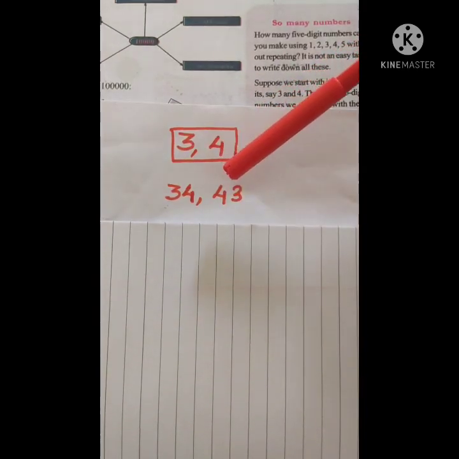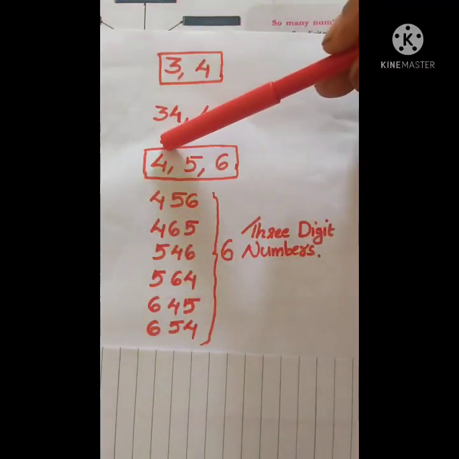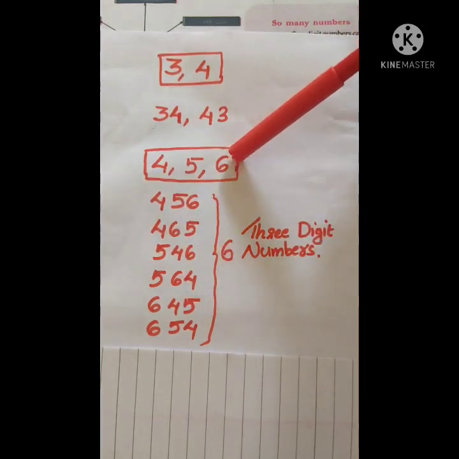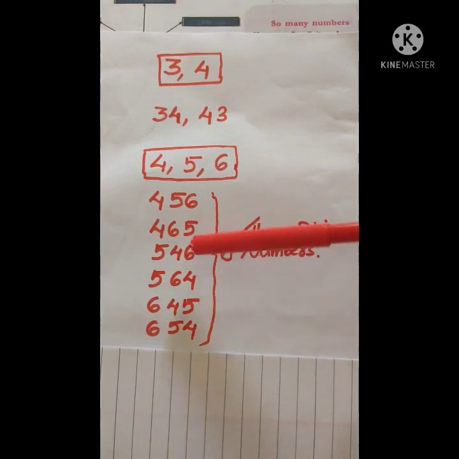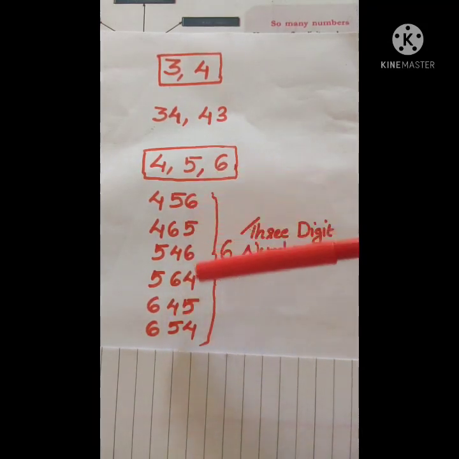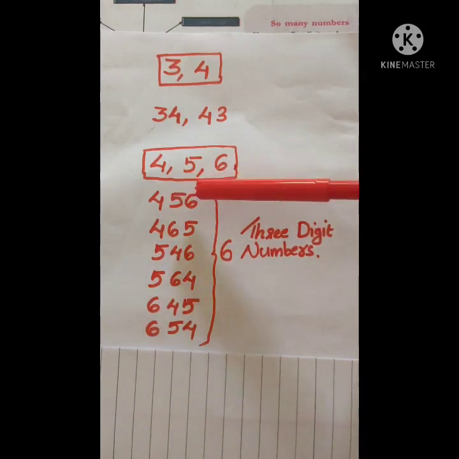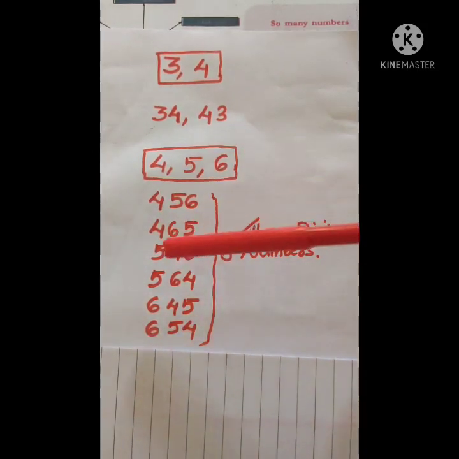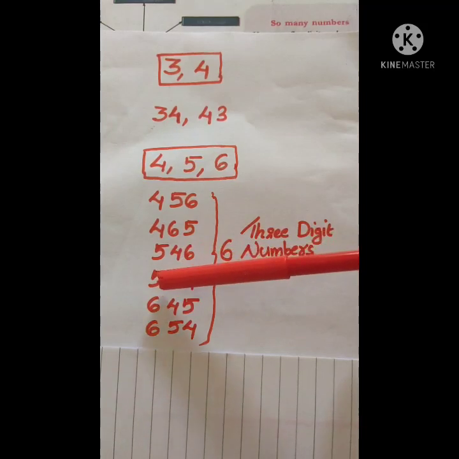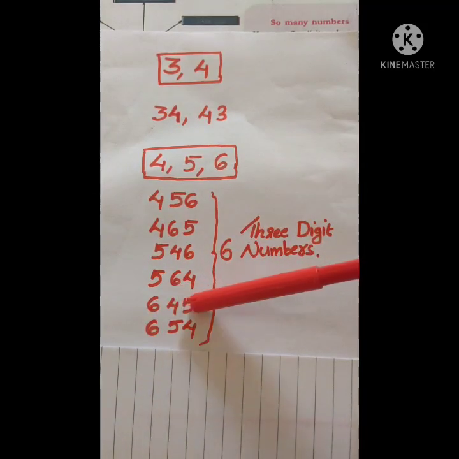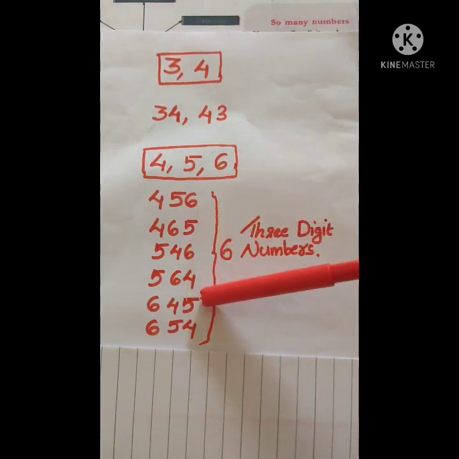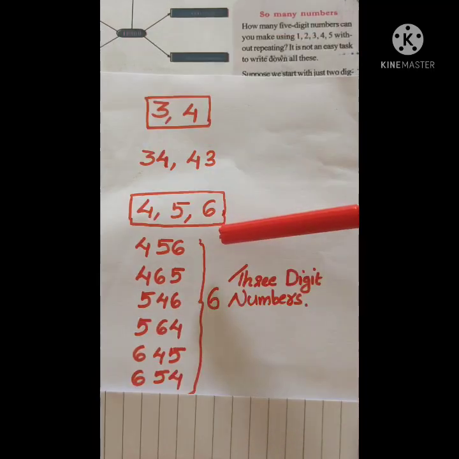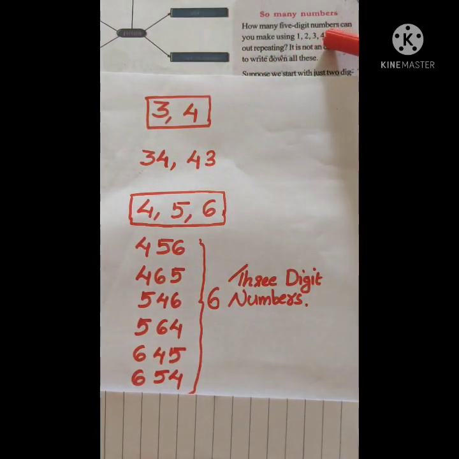Now let us try with 3 digits. Here the digits are 4, 5 and 6. Using these 3 digits, we can make 6 numbers without repeating the digits. That is 456, 465, 546, 564, 645, 654. Here we can make 6 3-digit numbers. Now can you say how many 5-digit numbers you can make using these 5 digits?